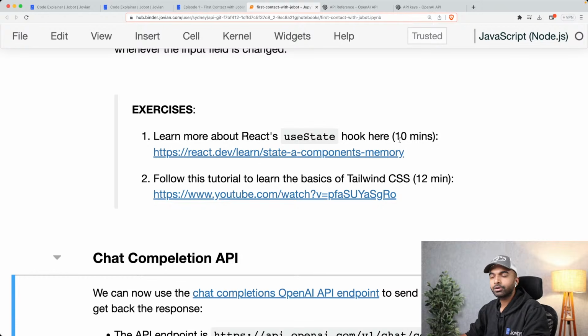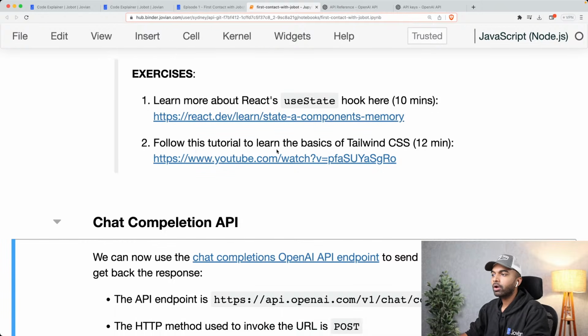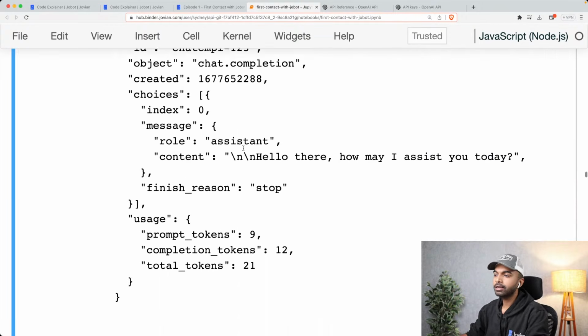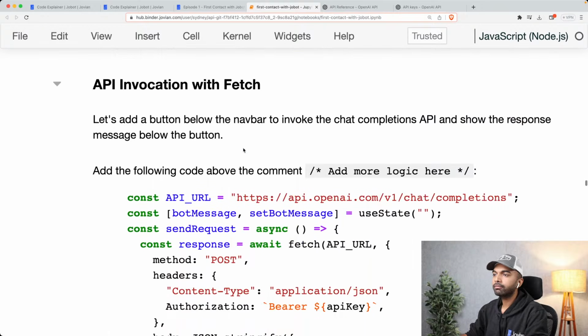Again, it's a 10-minute tutorial, so you can check out on React's website. And if you want to learn the basics of Tailwind CSS, it's really simple to learn. Check out this YouTube tutorial as well. So all of these tutorials are under 30 minutes long, so it shouldn't take you more than a couple of days to get up to speed to understand the code that we are writing here.